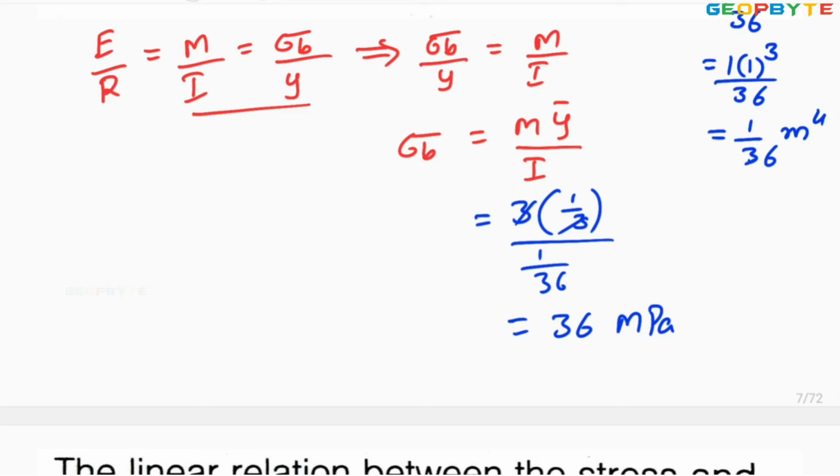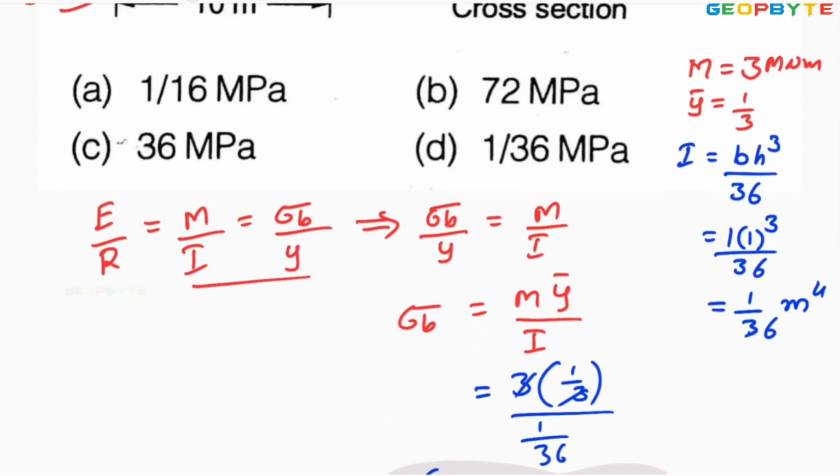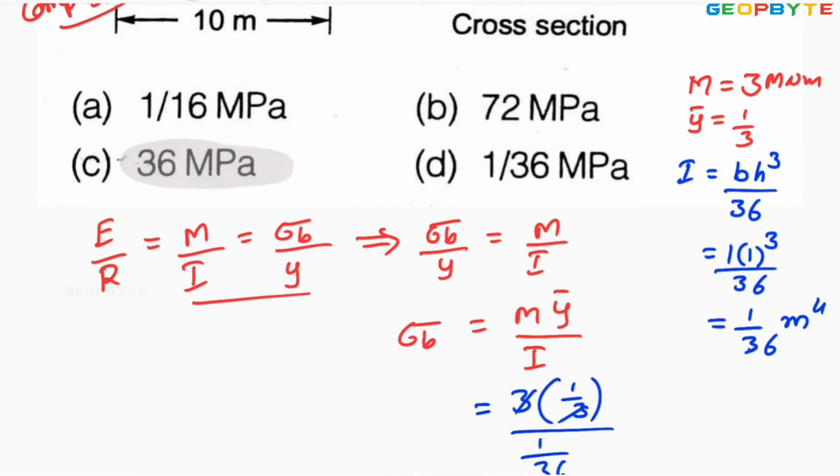The answer is the tensile bending stress is 36 megapascal. Look at the options. Look at option C. Option C is absolutely correct.